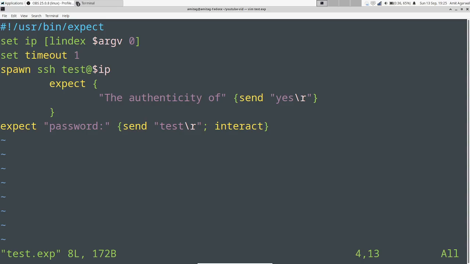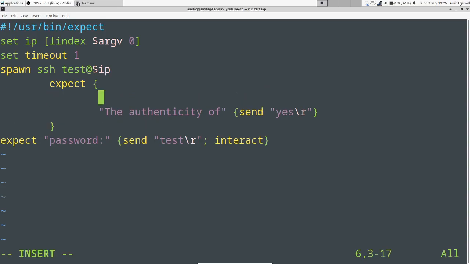Next, as we expected, we have ssh test@$IP. Now, next what I am doing is I am expecting "authenticity of". This is the statement you will get when the authenticity of the SSH host has not been verified and it is not added to your known hosts file. If that happens, we simply send a yes and we move on to the next one. Now, I could have actually given it like what I have given for password, and I could have given it without curly braces as well, but I am just showing you the way you can handle this. So the other way you can expect multiple things is you can also put something like this here.